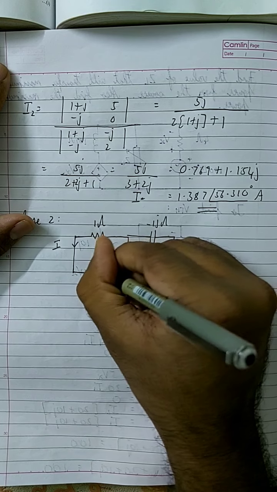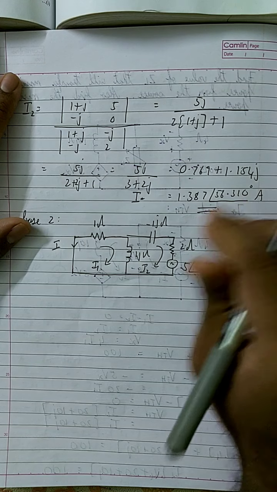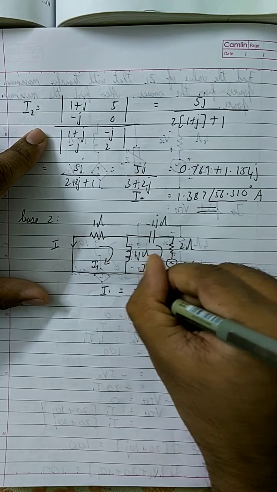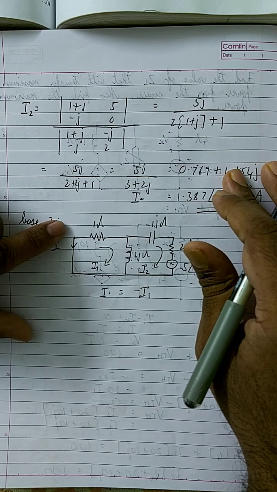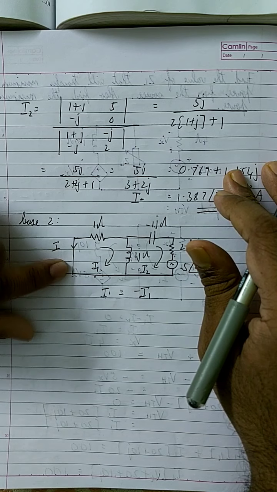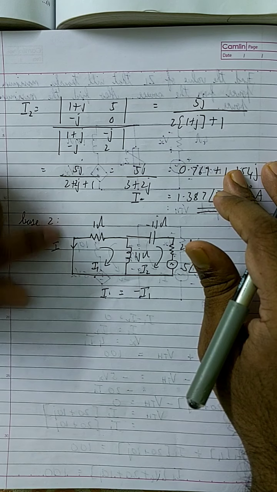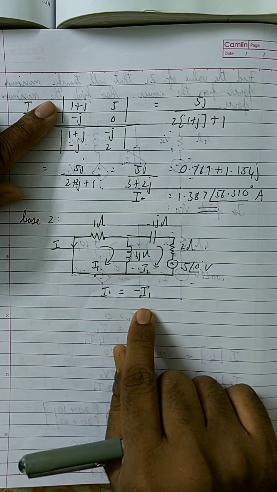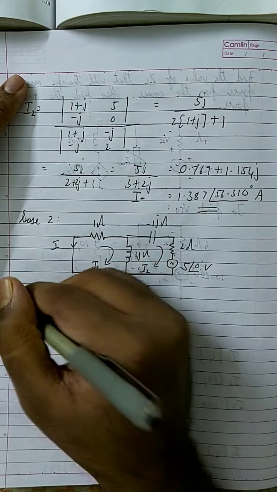This is mesh 1, so this is I1, this is mesh 2, therefore this is I2. In the circuit you can see that the value of I over here is equal to minus I1, because I is flowing from top to bottom, whereas I1 is flowing from bottom to top, which means in this branch the same current is flowing in the opposite direction. Therefore I is equal to minus I1, which means if you want to find the value of I here, you need to find the value of I1, and then just put a minus sign in front of it.